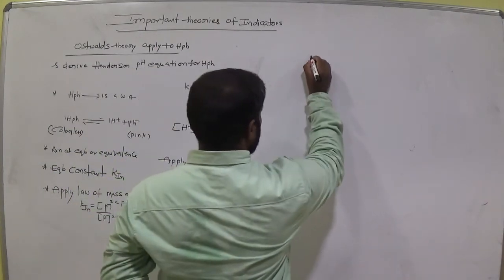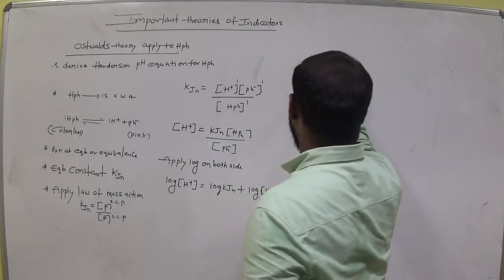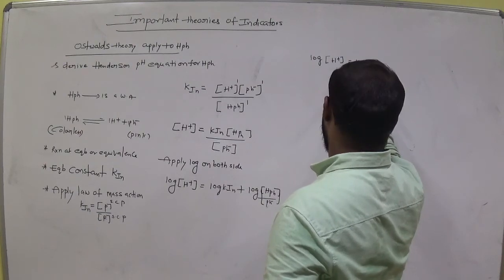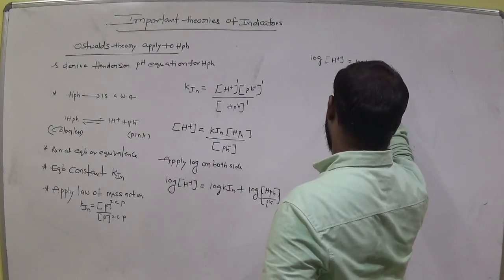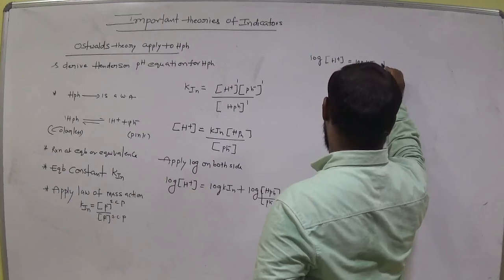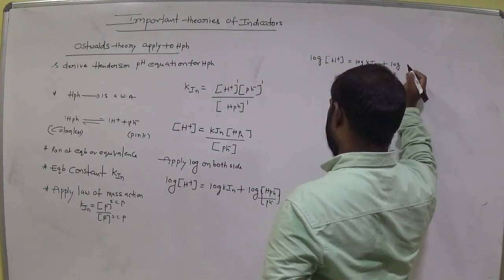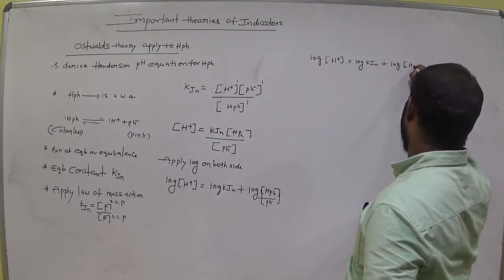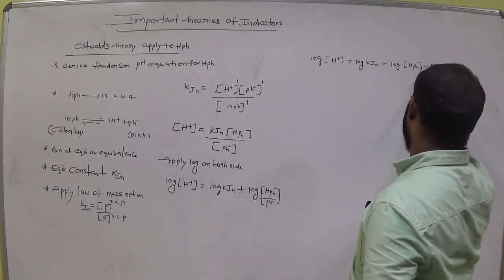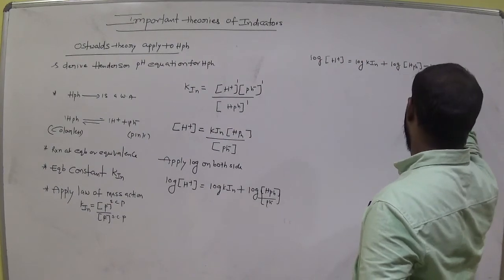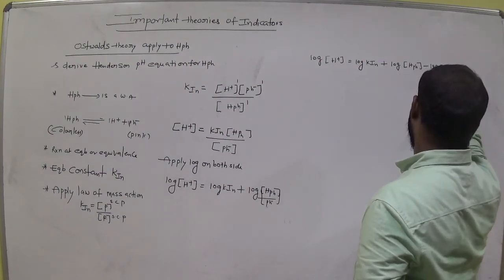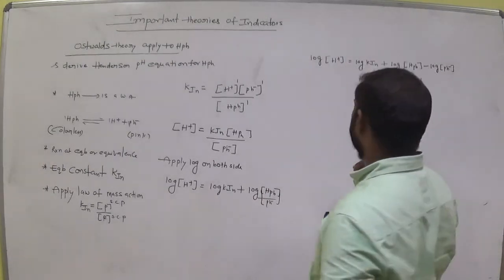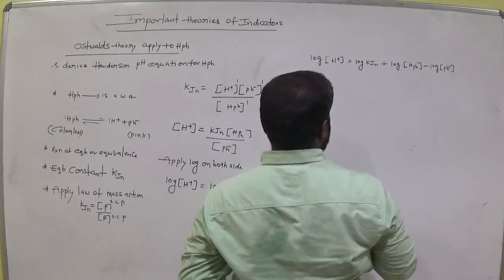So now log H plus is equal to log Kin plus log HPh minus log Ph minus. How is it? Log A by B, A minus B: log A minus log B. Okay.